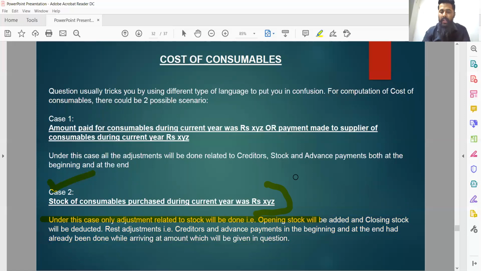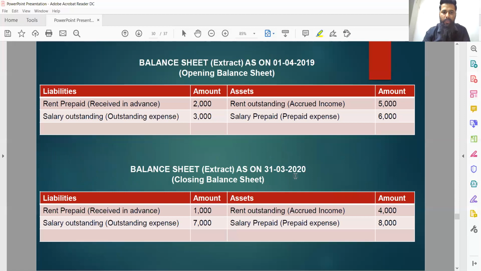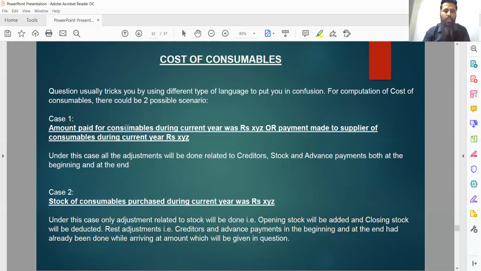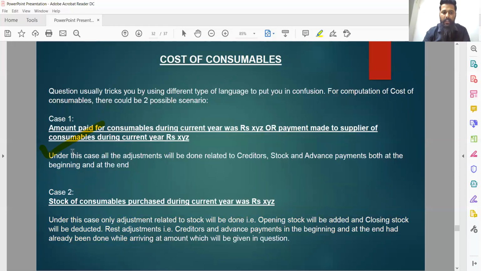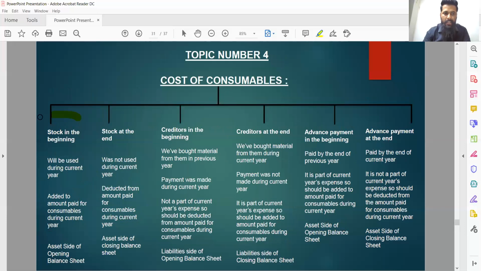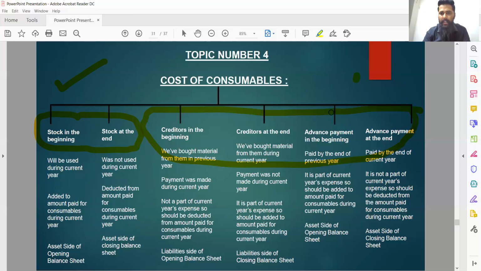So you have to read the question calmly, pay attention, and be focused while attempting the question, otherwise you are going to commit a mistake here. In case number one, you have to make all 6 adjustments: stock beginning and end, creditor beginning and end, advance payment beginning and end. But in case number 2, the adjustment for stock in the beginning and at the end will only be done. The rest of the adjustments will not be done.